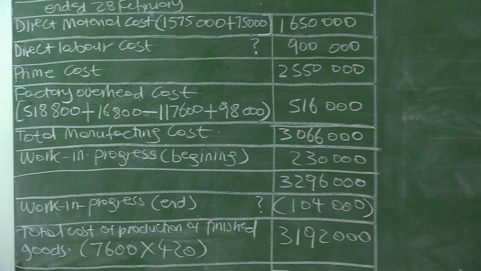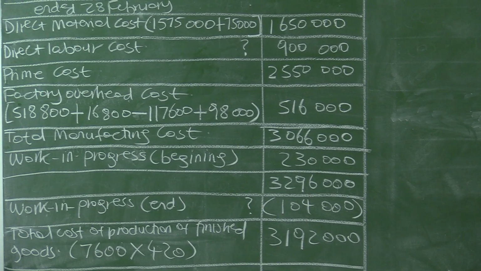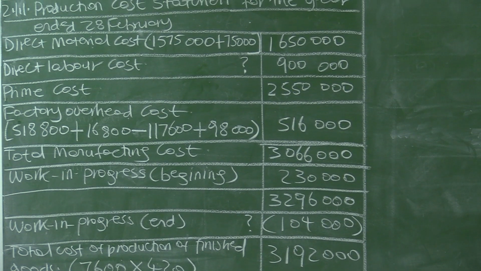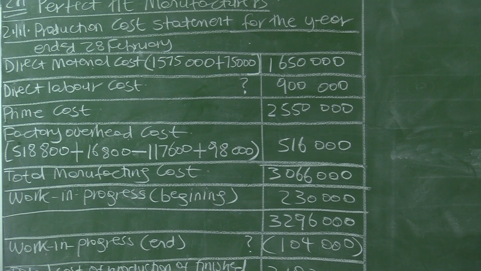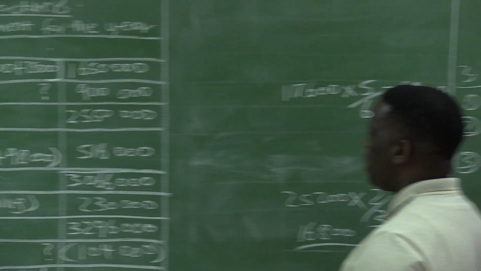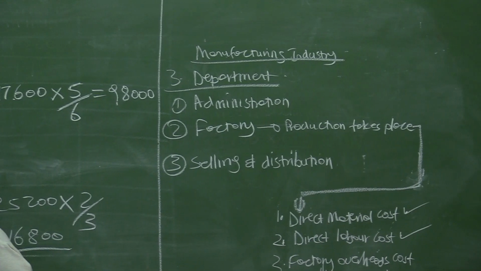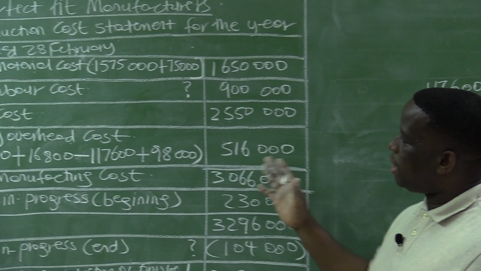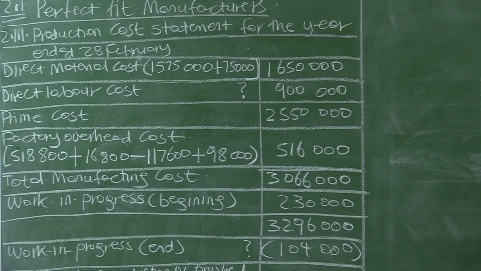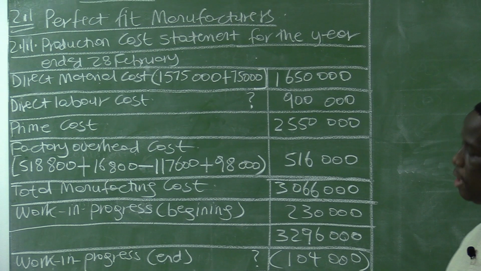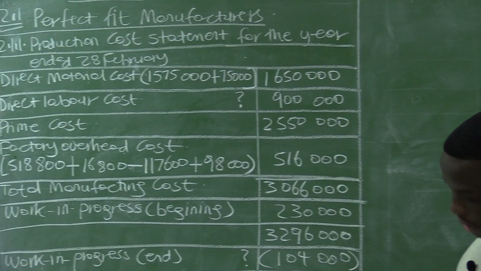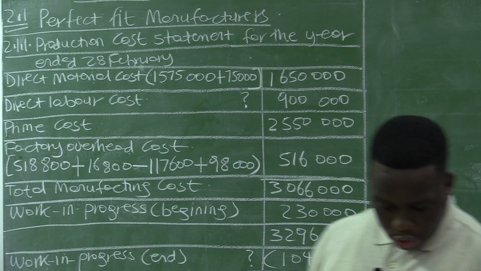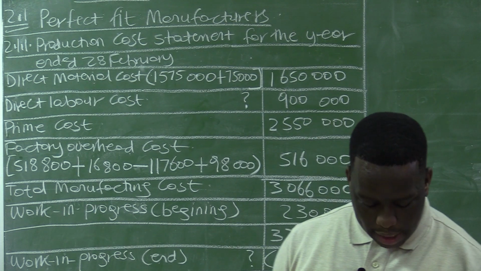So the production cost statement is simple and straightforward. What is important is for you to understand that our main focus is on the factory department. Whatever amount relates to other departments like admin and selling and distribution, those amounts are not included here. When dealing with production, we are only focusing on the expenses relating to the factory, so that we are able to calculate the correct production cost. Right. So we are done with the production cost statement.